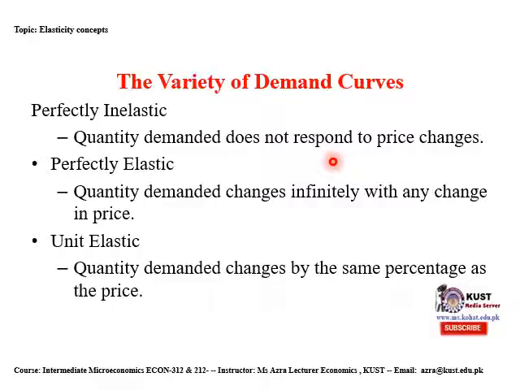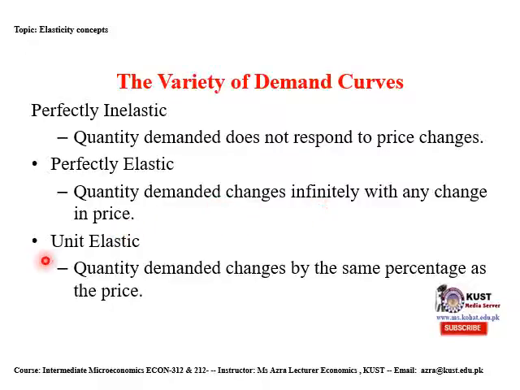Perfect elastic demand curve. In case of perfect elastic demand curve, quantity demanded changes infinitely with any change in price level. If there is any change in price, either increased or decreased, quantity demanded will change infinitely.